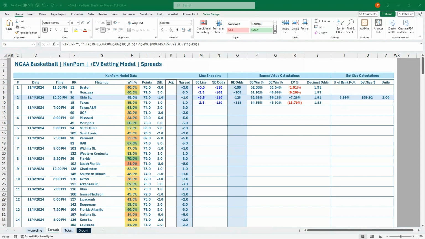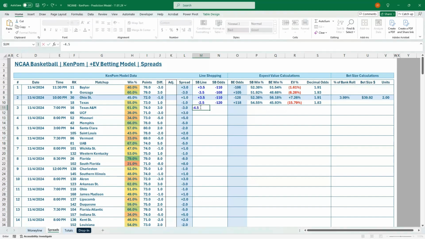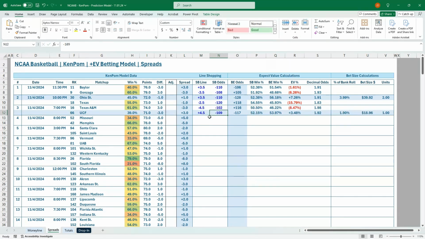Let's go to Texas A&M. We've got a minus 4.5 and 4.5 line, minus 102 and minus 109. That's on BetRivers, the minus 109. We've got minus 110 on DraftKings as well, both EV bets. 3% EV bet, so a $15 bet. Another good opportunity.